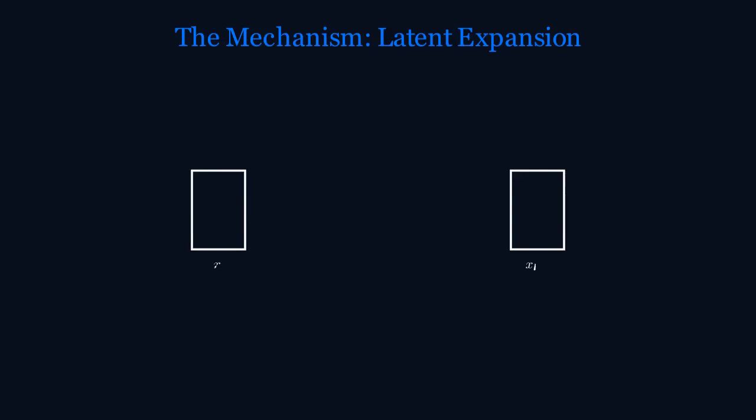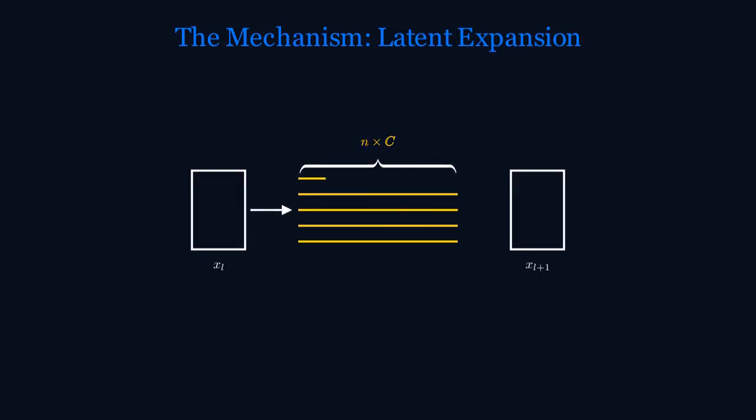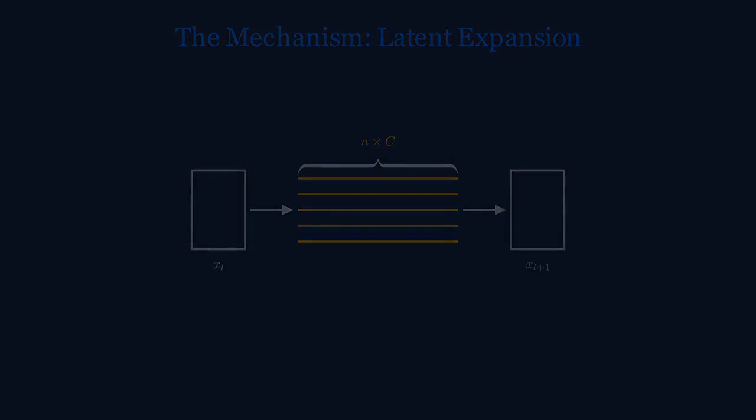The core idea extends the concept of hyper-connections. Standard residuals have a fixed width c. mHC expands this into a latent residual stream of width n times c. Imagine splitting a single-lane road into a massive multi-lane highway. This drastically increases the network's topological complexity and capacity, allowing for richer feature mixing without a proportional increase in FLOPs.